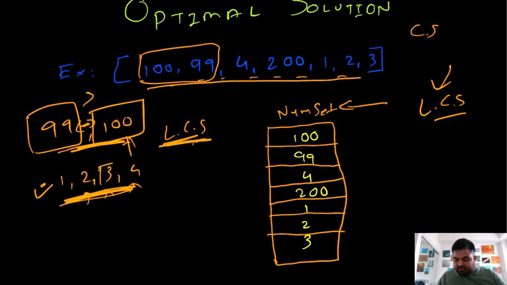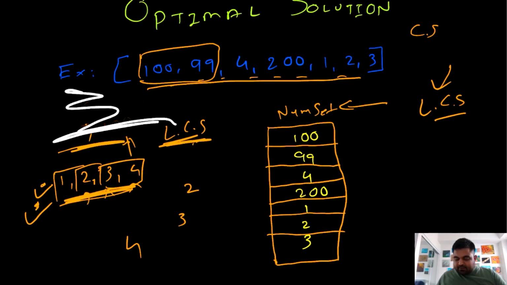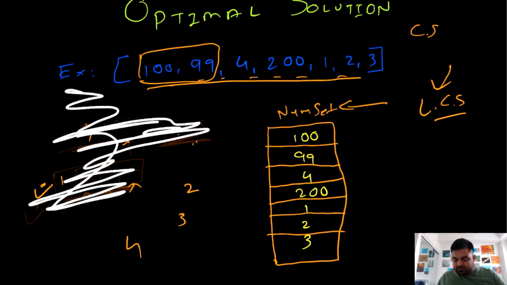Over here, if we start at this 3, 4, we will only find a consecutive subsequence of length 2. But 2, 3, 4 would be of length 3, and this 1, 2, 3, 4 would actually be of length 4. So we can only find the maximum consecutive subsequence at the start of any subsequence, not somewhere in the middle.